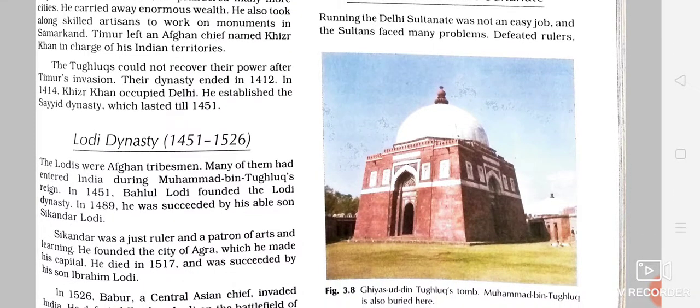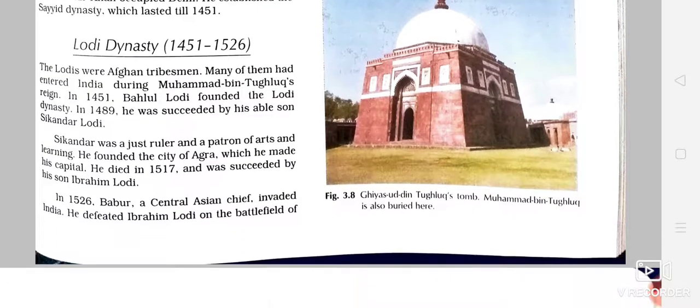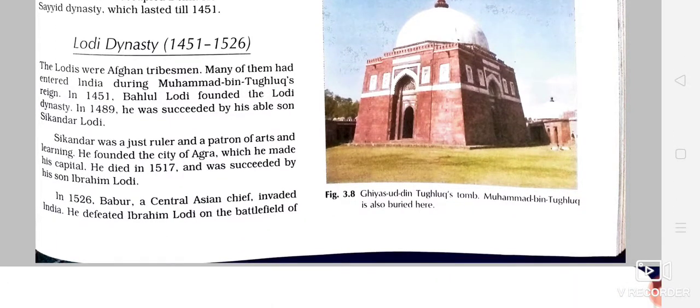It started when the Tughlaqs were reigning in India; when Timur came to India, the Tughlaq dynasty ended. And now the fifth dynasty, the last dynasty of the Delhi Sultanate, started in the year 1451 and lasted till 1526.